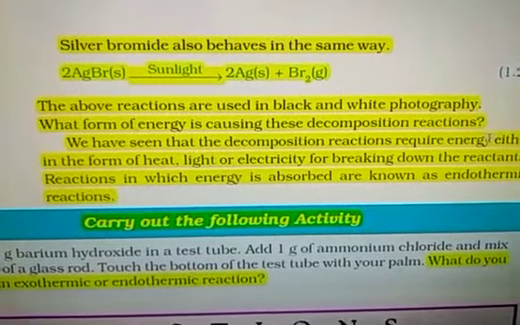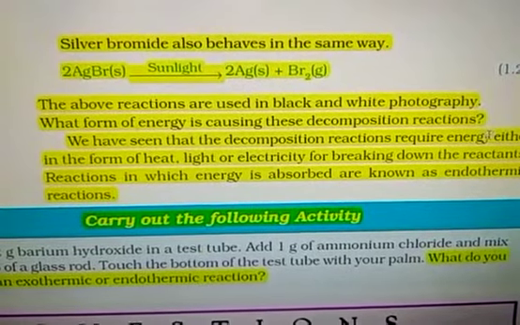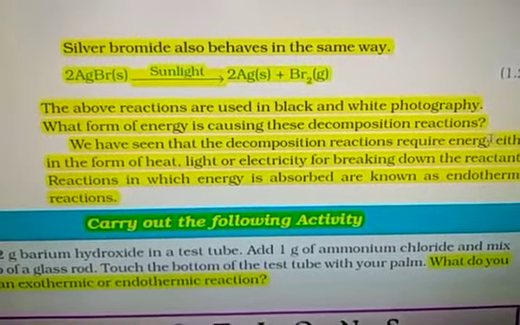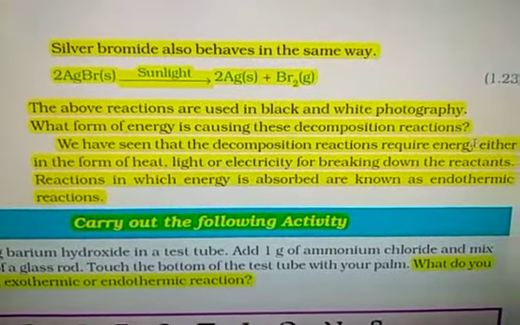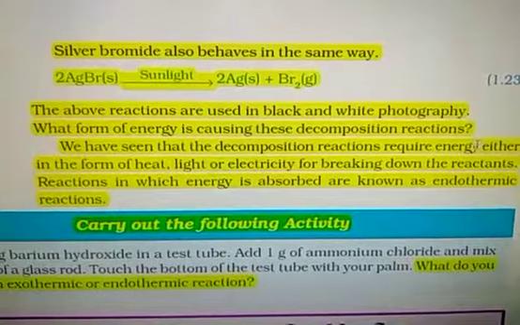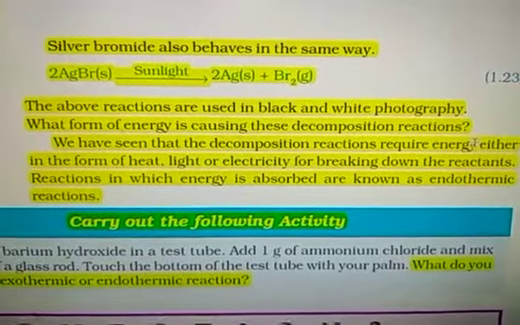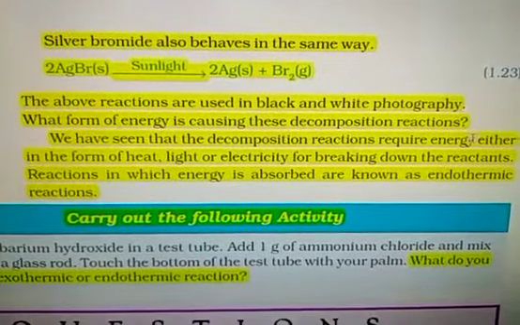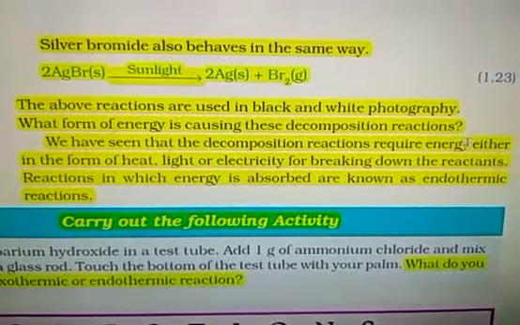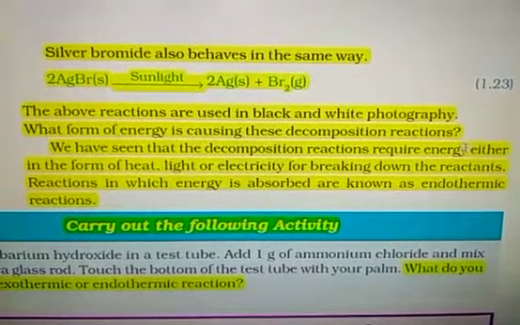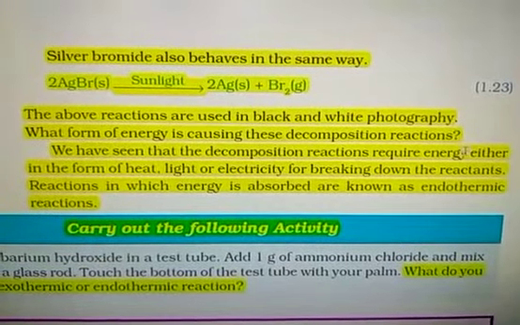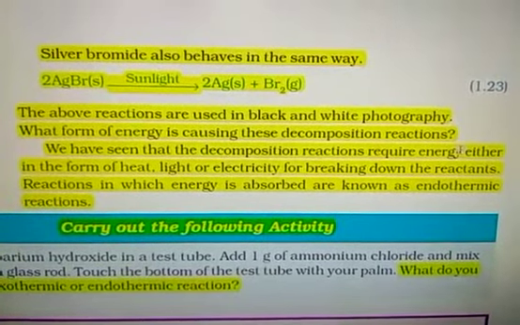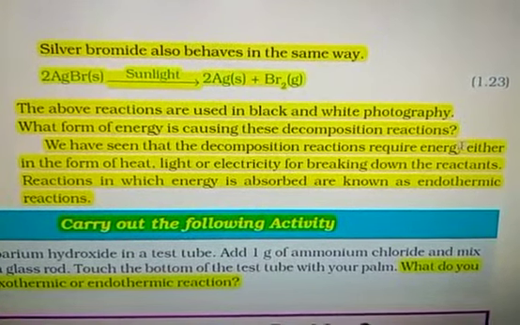Here we see decomposition reaction always takes place due to absorption of energy. So it is an endothermic reaction. So all types of decomposition, that is decomposition due to heat, that is pyrolysis or thermolysis, decomposition due to light, that is photolysis, and decomposition due to electrical energy, that is electrolysis. In all these reactions, the breaking of a single reactant into several products takes place due to absorption of energy. So these are endothermic reactions.